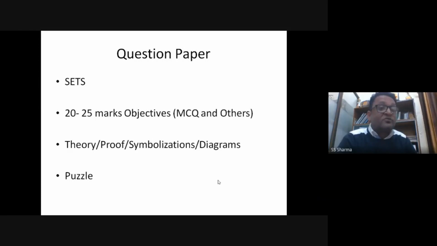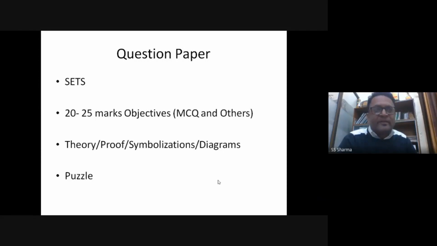The question paper is also going to be very lengthy, because you can see that there are 20-25 marks of objectives, right? So there will be MCQs and there will be other questions as well, like you have to write a sentence or you have to write a word, and there will be a space for that.